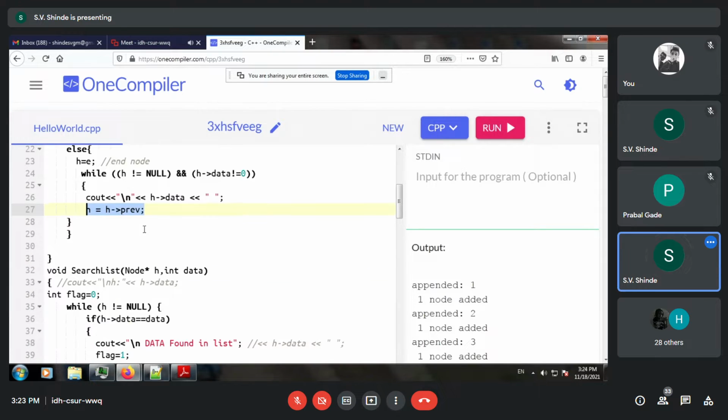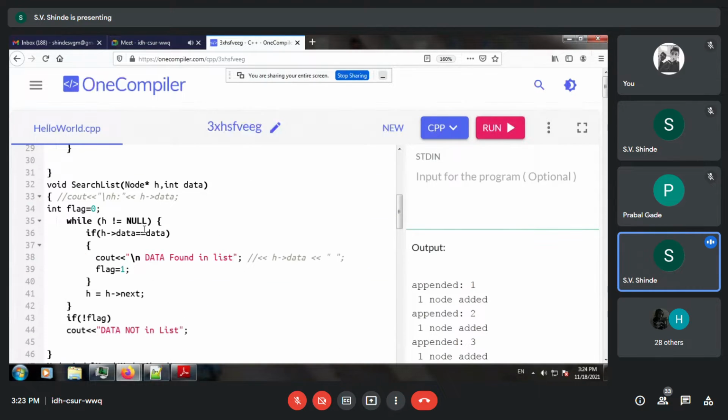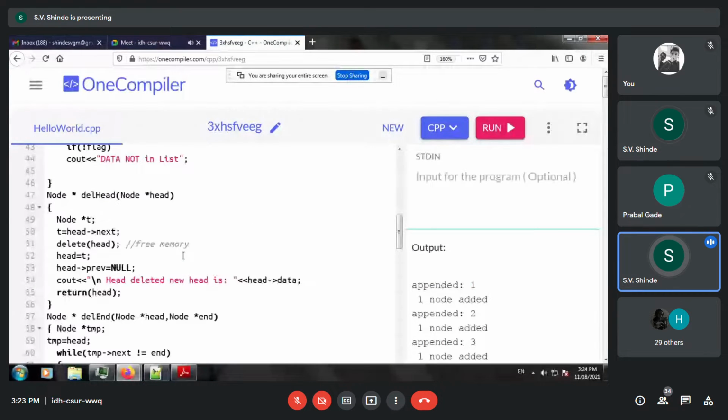Now, as far as searching is concerned, we have not made any changes over there. It is simply a forward search. Deleting a node, yes, we have added only one parameter, that is add arrow previous is equal to null. So you can check the three conditions.